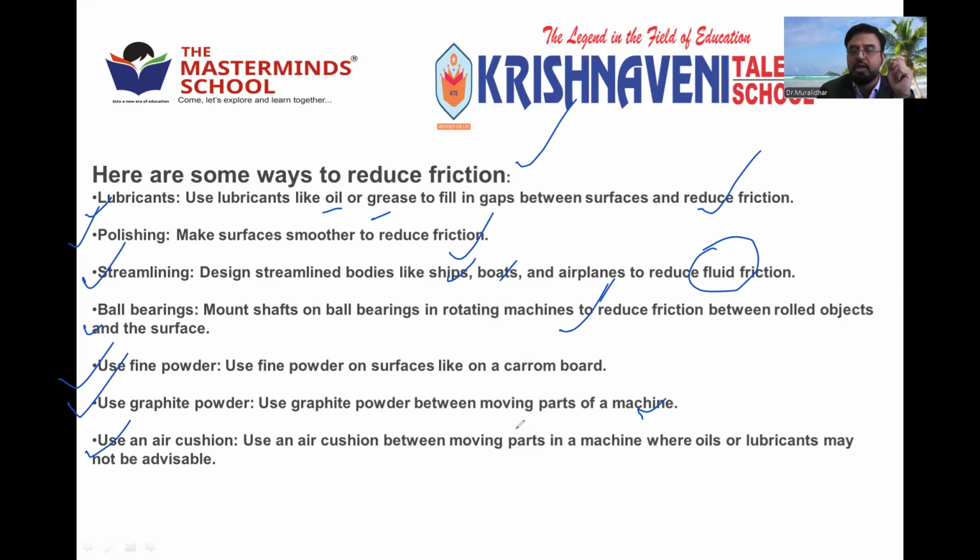Where we cannot put oil and grease, we can use the air cushions. A cushion filled with air is introduced there to reduce the friction. So these are all the various methods to reduce the friction and avoid the wear and tear or damage of the parts, machinery parts, or things like tires and shoes.